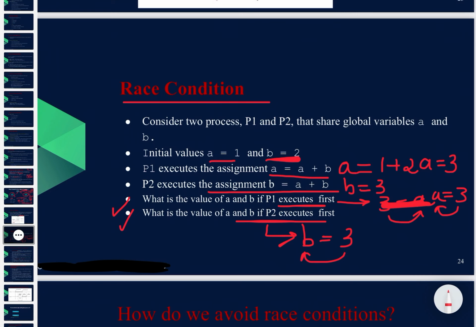So now in the next part we will see how we avoid this race condition so that both of them get the value.